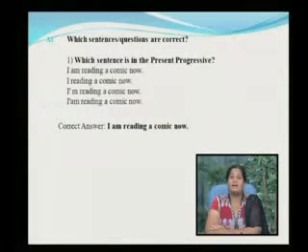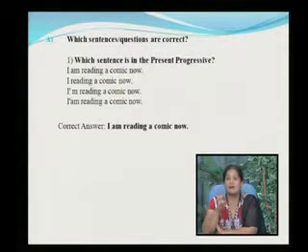Which sentence or question is correct? I am reading a comic now. I reading a comic now. I am reading a comic now. The correct answer is I am reading a comic now. Yes, you can use the same in the contracted form as I'm reading a comic now.